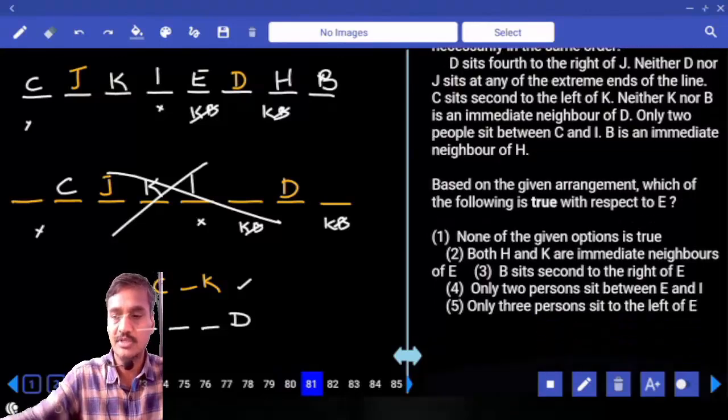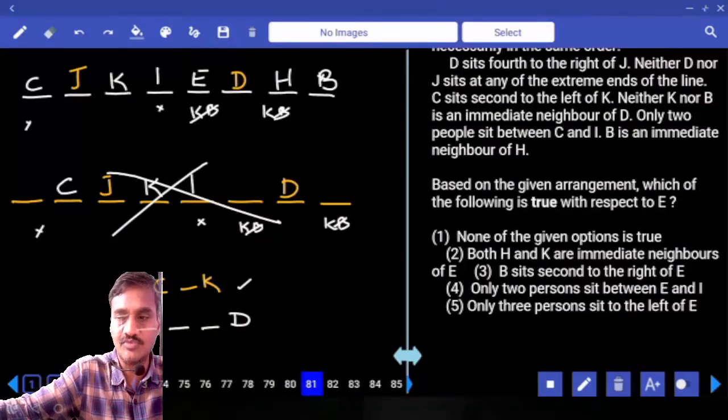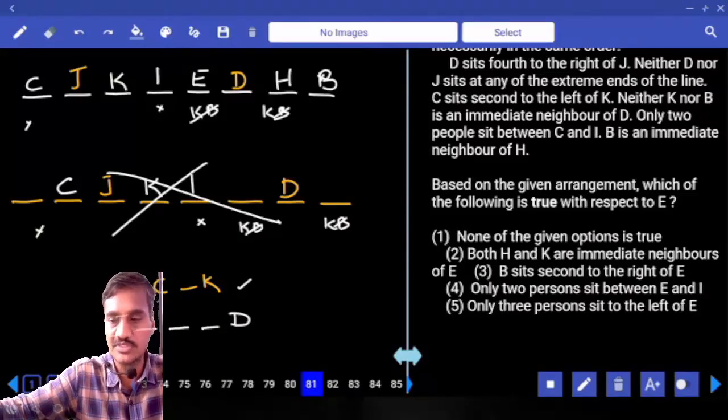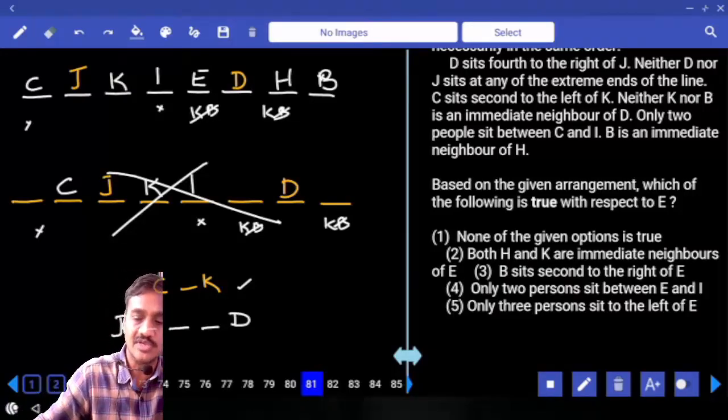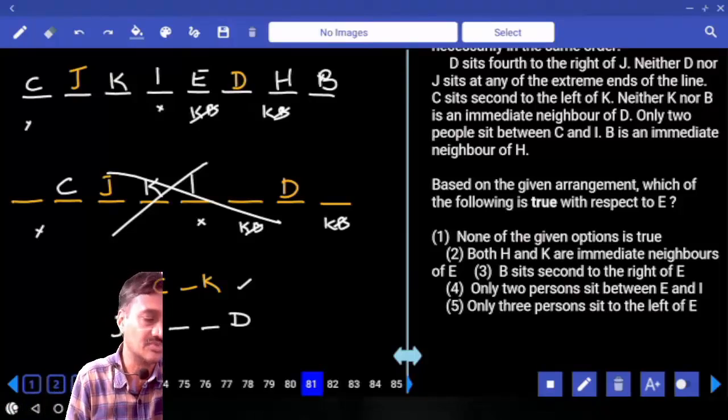And 81. Based on the given arrangement, which of the following is true with respect to E? Both H and K are immediate neighbors of E. That is false. B sits second to the right of E. That's again false. Only 2 persons sit between E and I. That's again false. 3 persons to the left of C is again false. None of the given options is true. Choice 1, question number 81.